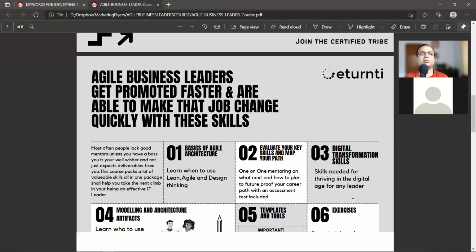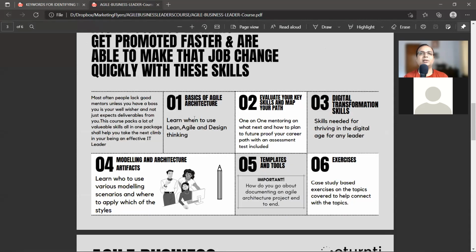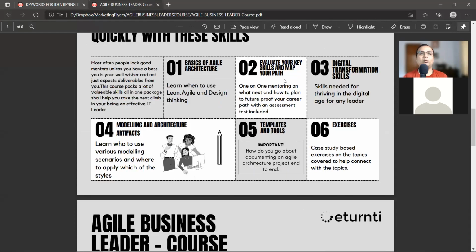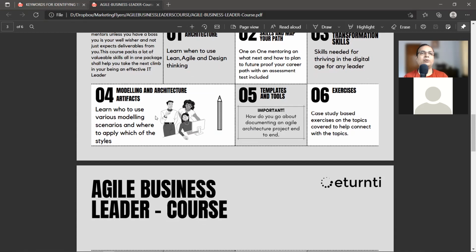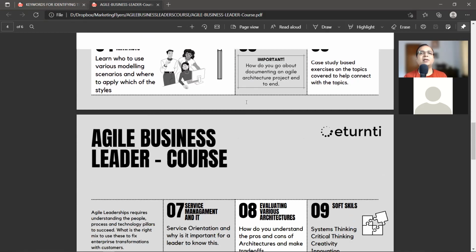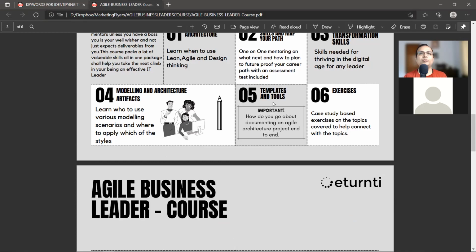It talks about how to mix agility and architecture, your current level of skill sets and what you need to improve, with a questionnaire for that. Then your digital transformation skills, and your modeling skills: how you model architectures when you do your RFPs, RFCs, and solution architecture, apart from the basics like UML. What templates and tools you will use to do an end-to-end mapping of the architecture.